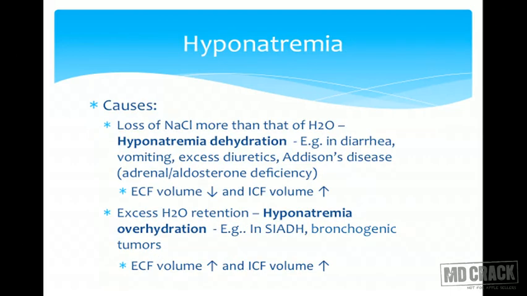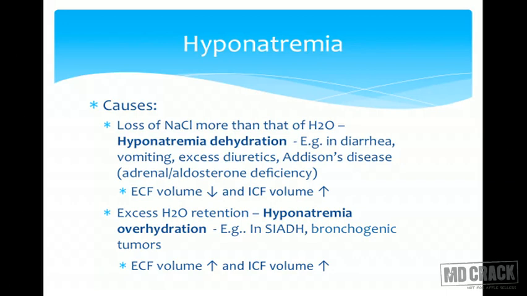Now, we'll see the number one situation, that is hyponatremia, which is much more common. What can be the causes of hyponatremia? Hyponatremia is when the sodium concentration in the extracellular fluid has decreased. So this can happen in two cases. If there is a loss of NaCl more than that of water, in that case, we will call it hyponatremia dehydration. That means the water loss is also there, but the loss of sodium chloride is more than that of the water. Whereas, if just excess water is added to the extracellular fluid compartment,